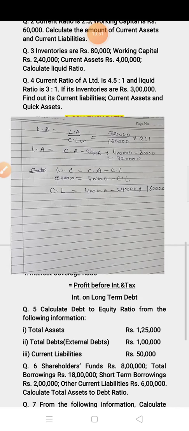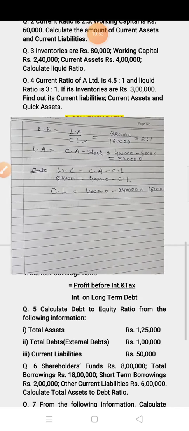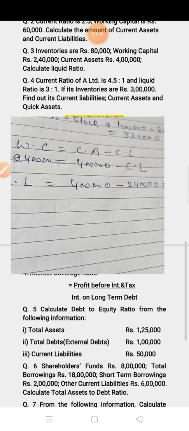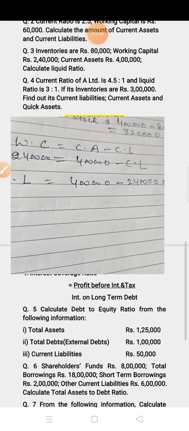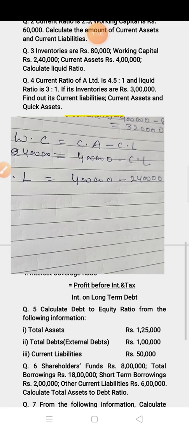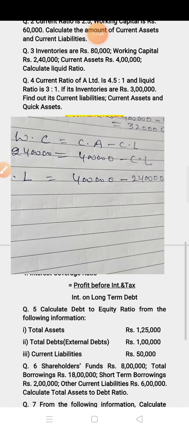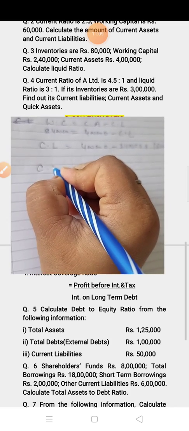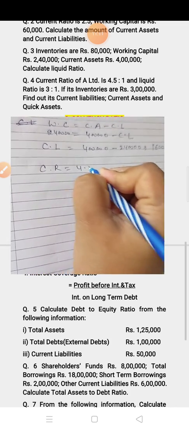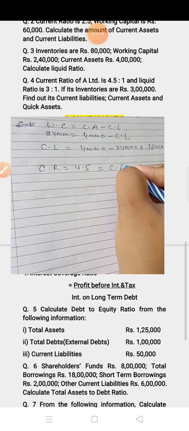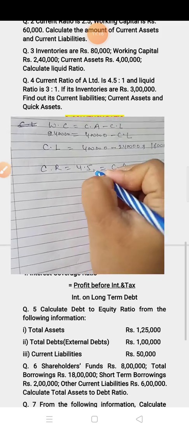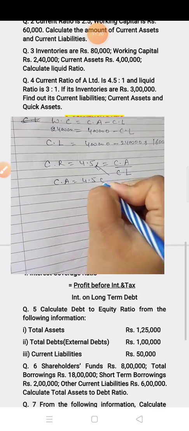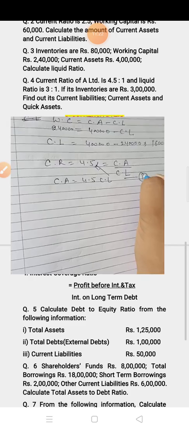Now the next is question number 4. Current ratio of A Limited is 4.5:1 and liquid ratio is given 3:1. You have to calculate current liability, current asset and quick asset. Now two things are given, current ratio 4.5 and the formula is CA upon CL. Now cross multiply. So CA is equal to 4.5 current liability. This is equation number 1.